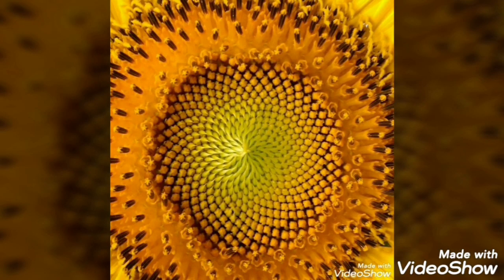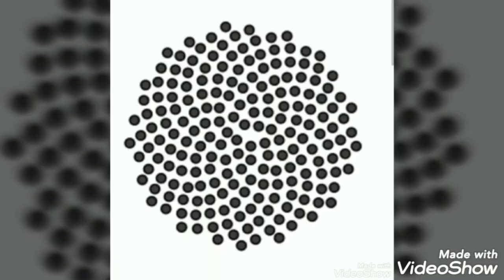Now look at this sunflower. Look at the spiral arrangement of its seeds at the center. There are clockwise as well as anti-clockwise spirals. Most of the time these spirals are of the numbers 21, 34, etc. They are the numbers in the Fibonacci sequence. And why is this so? Because it is the most efficient possible way in nature to pack the greatest number of seeds in the smallest confined space. Here, you can count the spirals in the clockwise direction and you will get 21 spirals.